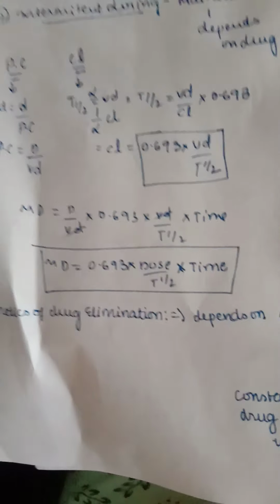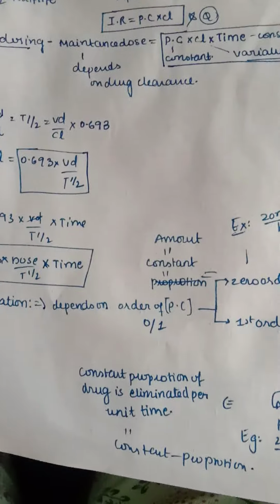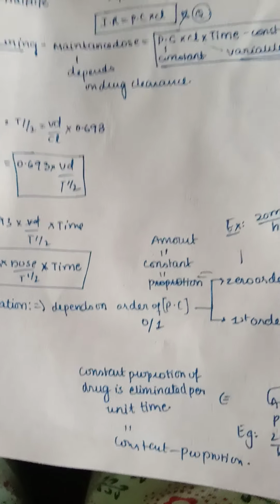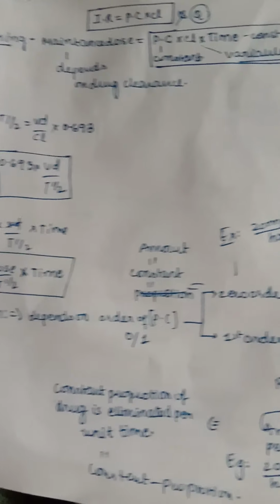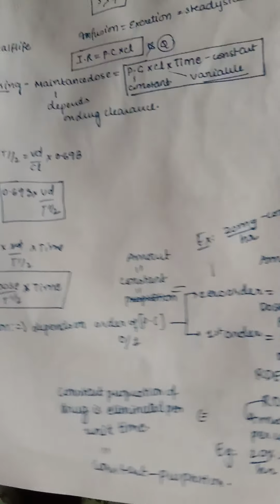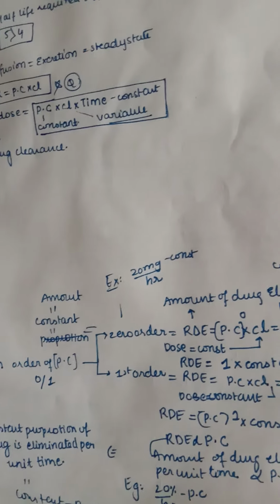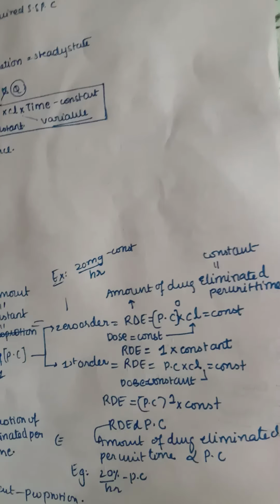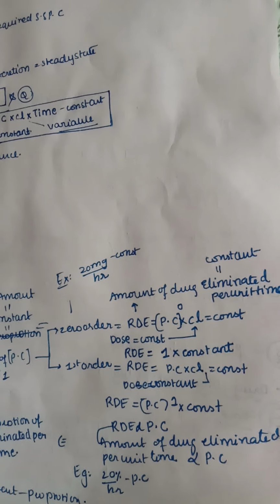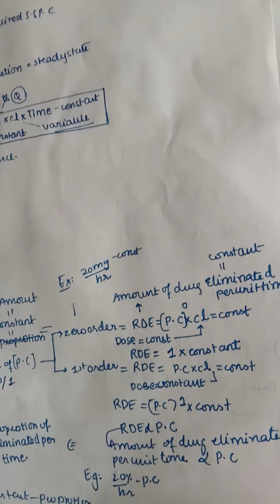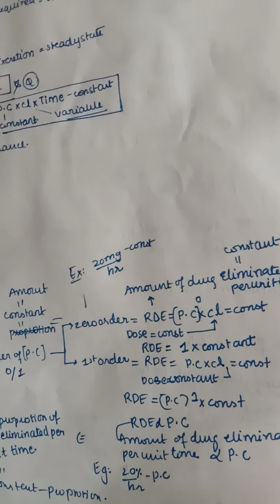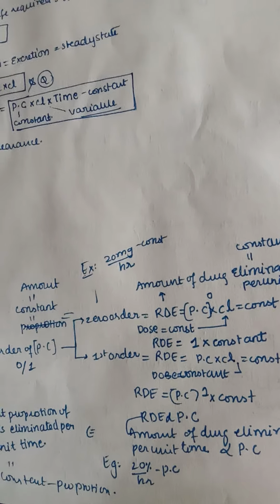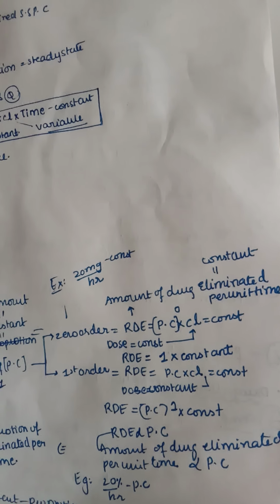Now next, coming to the kinetics of drug elimination. Depending on the order of our plasma concentration, whether it is 0 or 1, we have zero order and first order kinetics. So zero order kinetics is where the rate of drug elimination RD is equal to plasma concentration into clearance, which is constant. So when the dose is constant, then the clearance is constant. So here RD is equal to 1 into constant. So here the amount of drug eliminated per unit time is constant.